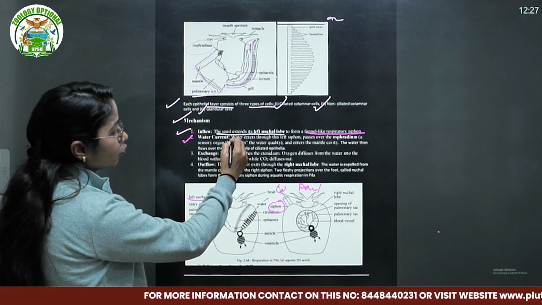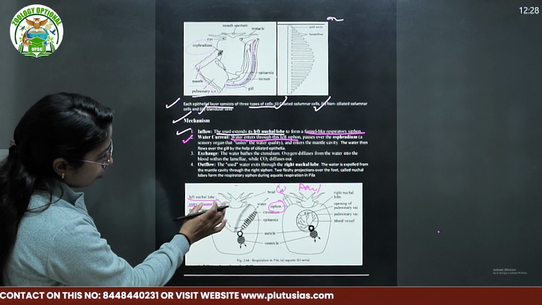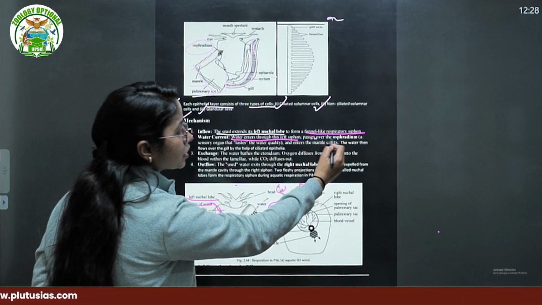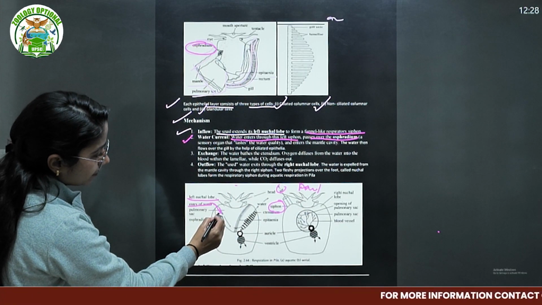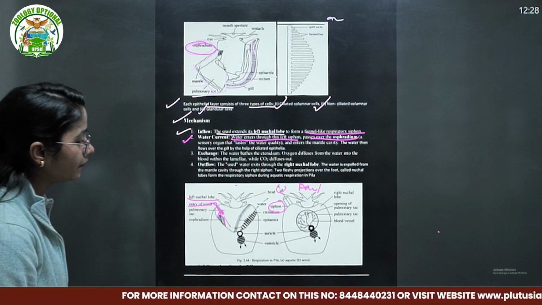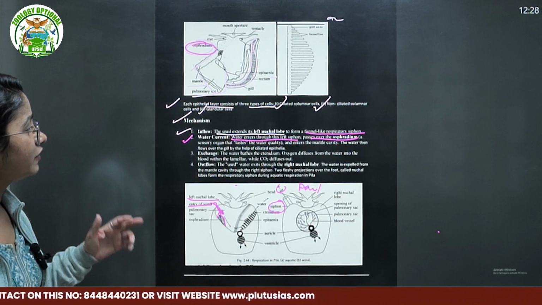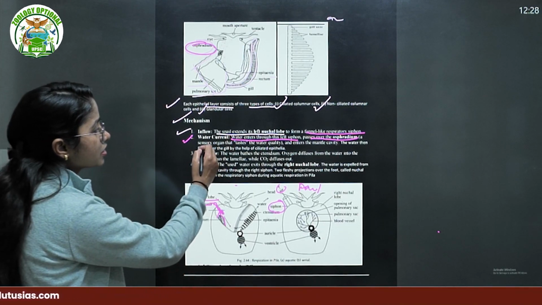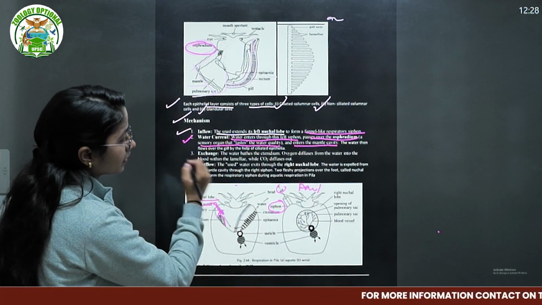Then what happens? Water enters through the left siphon. As we can see, water enters through the left siphon and passes over the osphradium. This is the structure of the osphradium. As soon as water enters this area, it first connects to the osphradium. The osphradium will tell whether the water is good or not, oxygenated. It is a sensory organ that tests the water quality, and the water enters the mantle cavity. This is your mantle cavity.